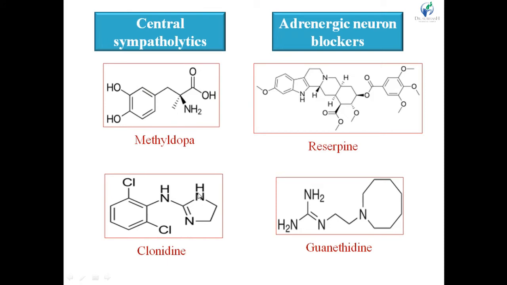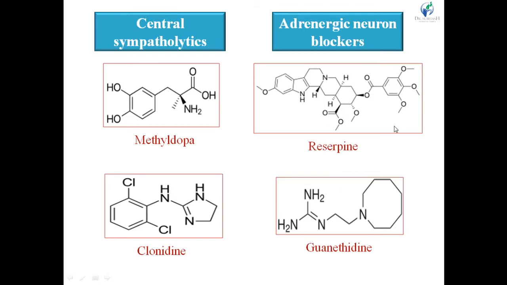Then clonidine also has a phenylamine structure, and in the side chain it has a heterocyclic ring, that is the imidazoline ring. Next subclass is adrenergic neuron blockers: reserpine and guanethidine. We are repeating the classification with structure, so you can revise the classification.